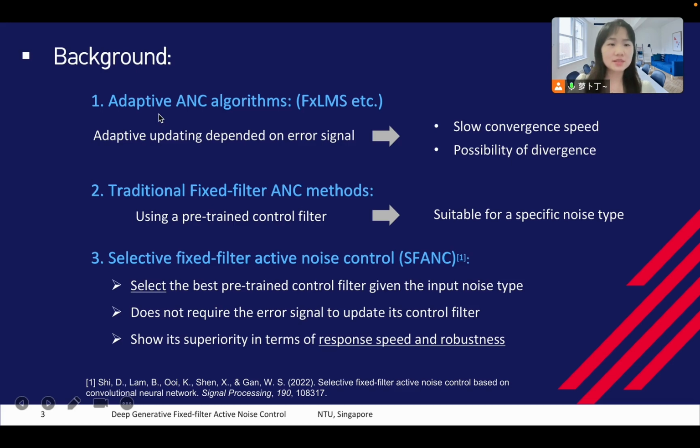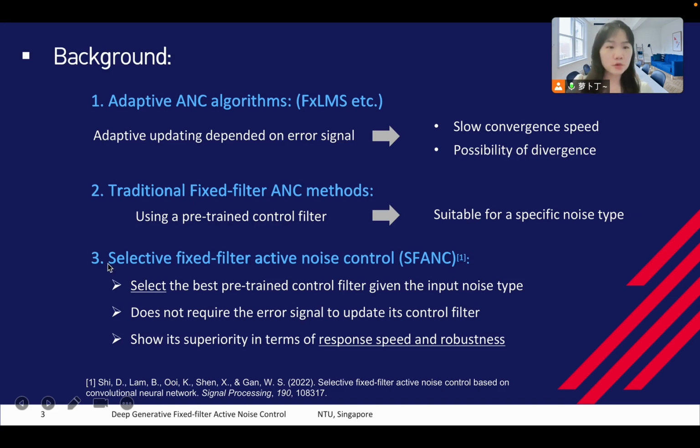Adaptive ANC algorithms such as FXLMS depend on the error signal to achieve adaptive updating of the control filter, which is limited by slow convergence speed and the possibility of divergence. To overcome the limitations, many ANC products prefer fixed filter methods. However, traditional fixed filter methods only use a pre-trained control filter to do the noise control. This method is only suitable for a specific noise type. When dealing with other types of noise, the performance will be degraded significantly.